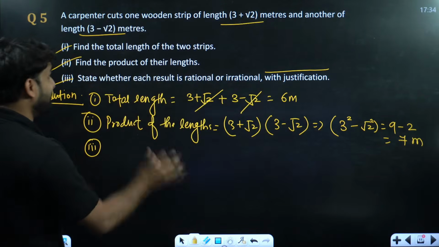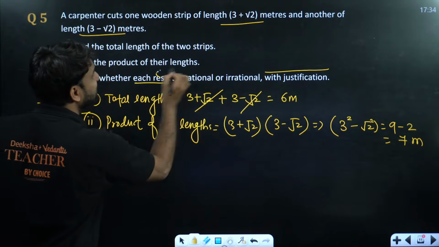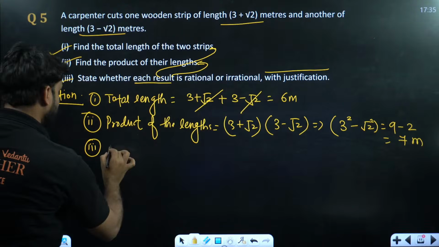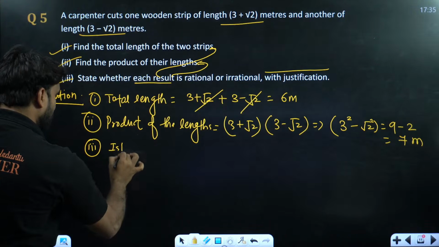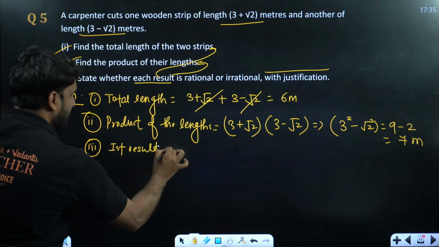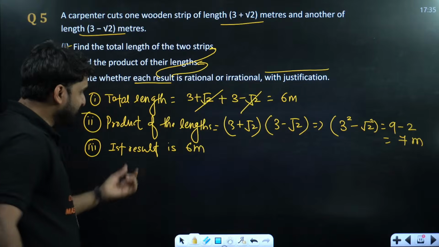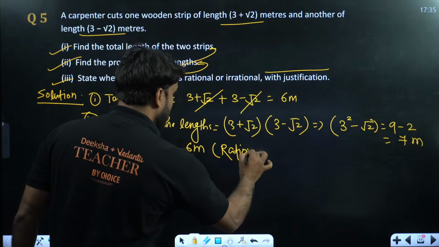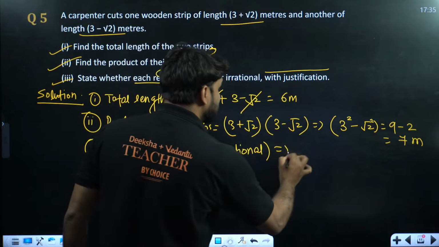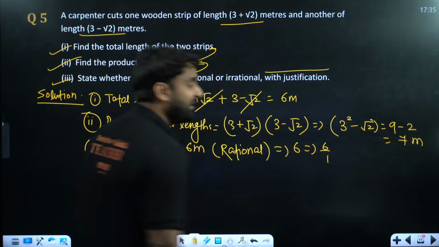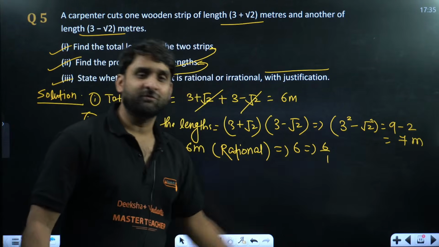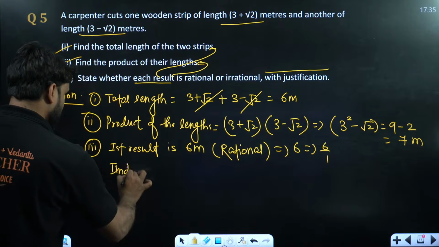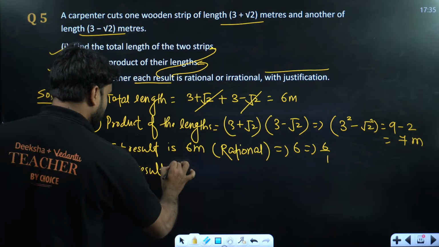Each result means what? Each result means the results in this question. So let's talk about the first result. The first result in the first question is 6 meter, and 6 meter is what? Perfectly rational. Why? Because 6 can also be written as 6 by 1, and 6 by 1 is the form of what? Of course, a rational number. So this is rational.